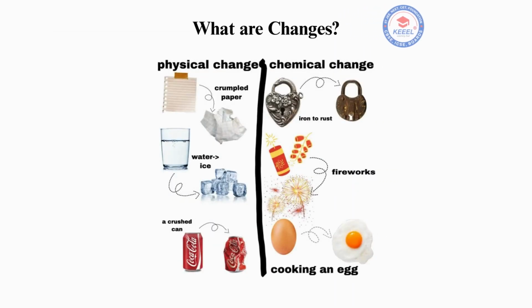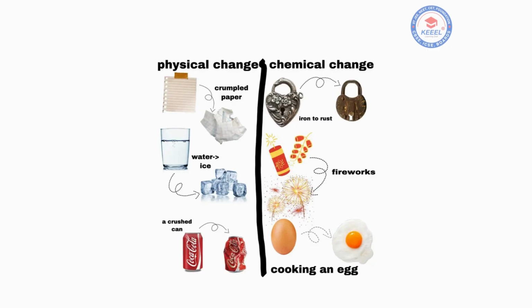What are changes? A change means that something becomes different than what it was before. We see changes everywhere, in nature, in our homes, and even in our food. For example, melting ice into water, cooking food, rust on iron gates. Some changes are small and temporary, others are big and permanent.